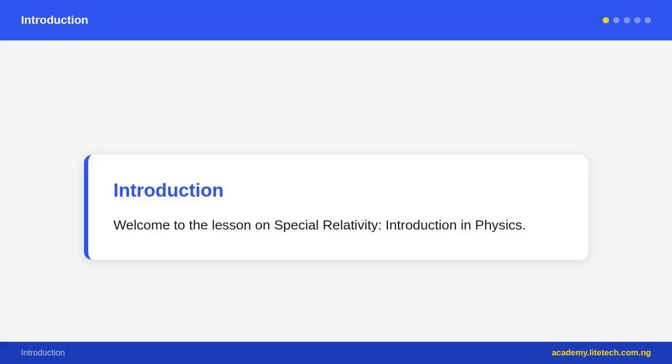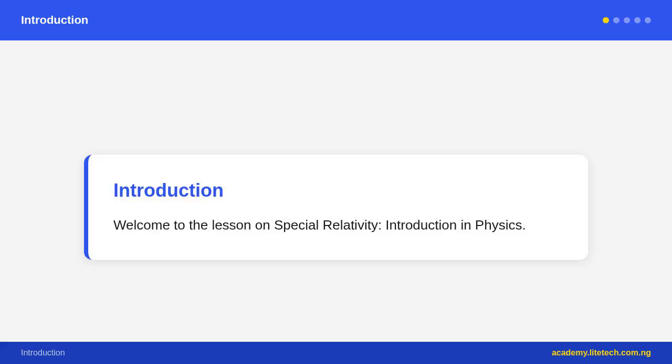Let us begin. Before 1905, physicists believed in absolute space and absolute time, that measurements of distance and time are the same for all observers, regardless of their motion. Einstein's special theory of relativity overturned this.